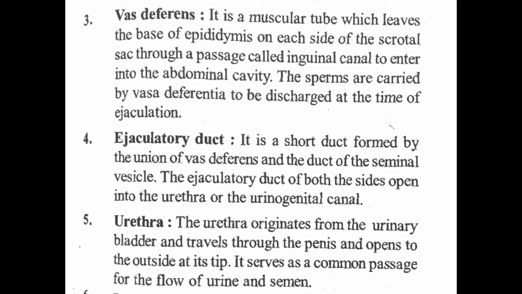Next, vas deferens. What is a vas deferens? It is a muscular tube which leaves the base of epididymis on each side of the scrotal sac through a passage called inguinal canal to enter the abdominal cavity.